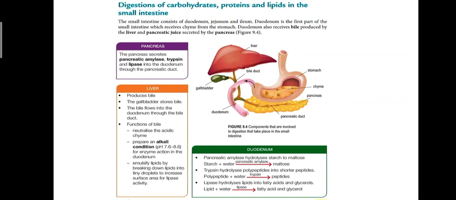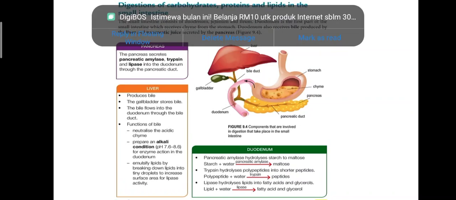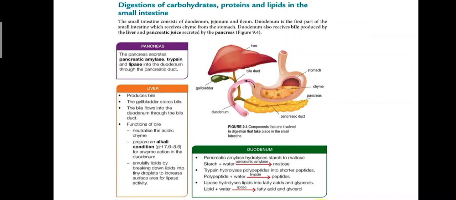Okay, so bile itu dia emulsify lipid itu, meaning dia break down the lipids into tiny droplet, so that when the tiny droplet will increase the surface area of the lipid, so the lipase enzyme easily act. Okay, easily act.